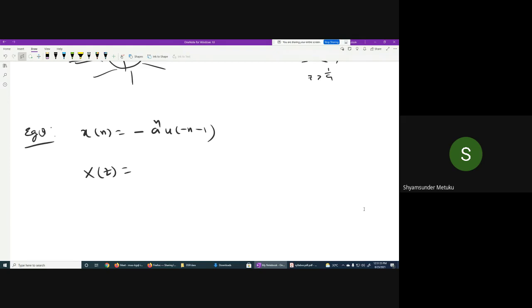Completed. You'll get the same thing, Z by Z minus a only, sir. But the region of convergence will be like from a in between 1 and a, sir. That is not correct. Magnitude of z is less than a. That's it. Verify once again.